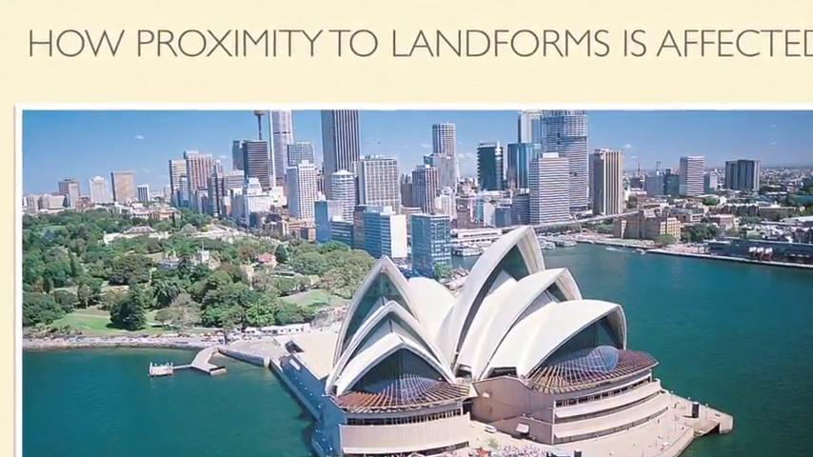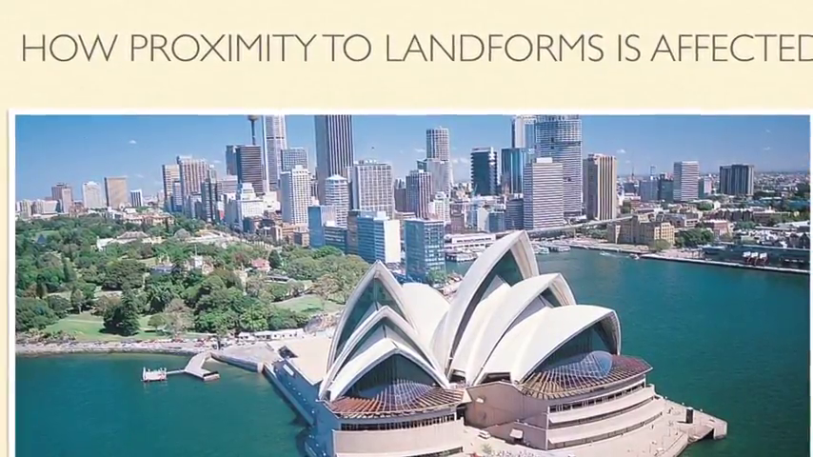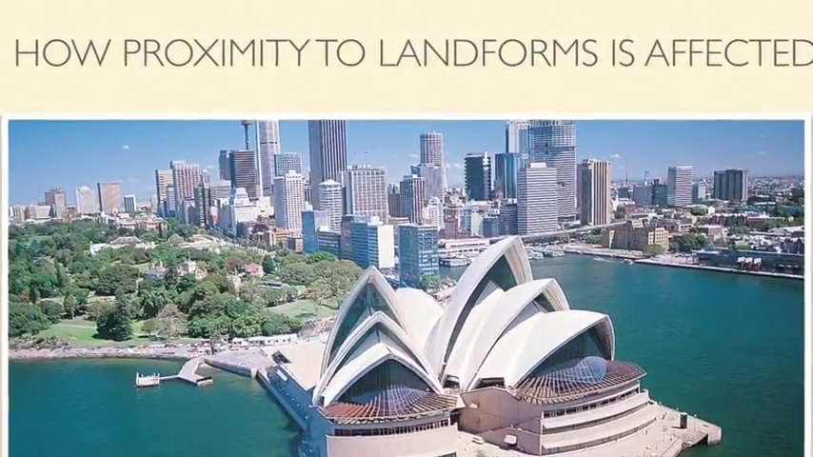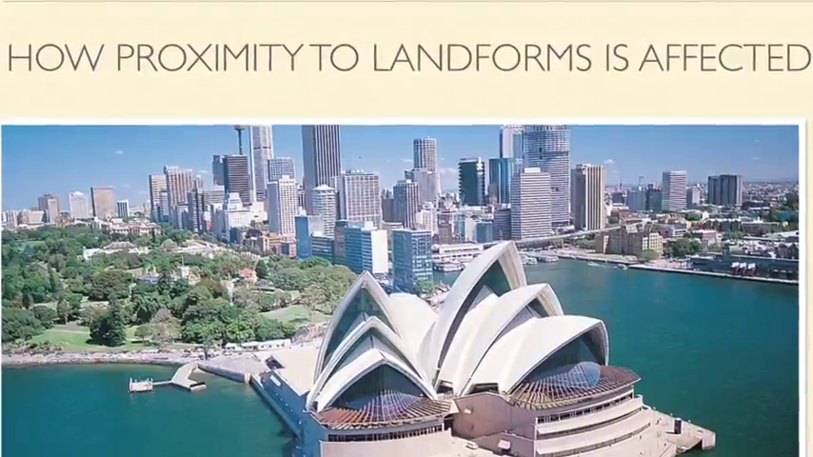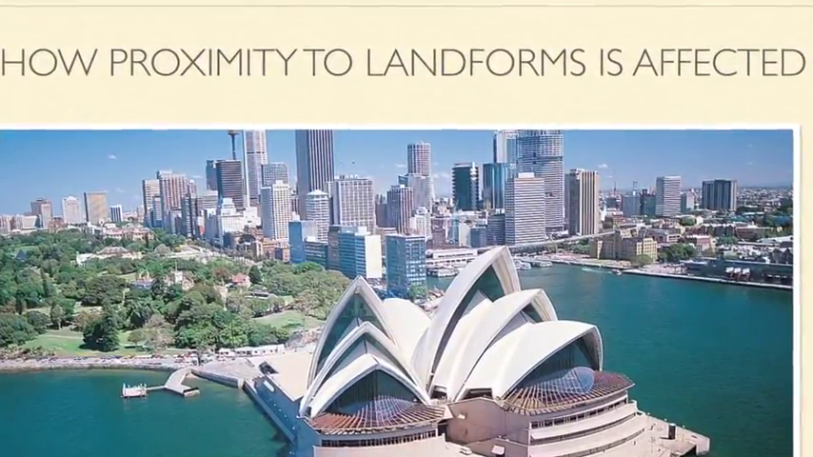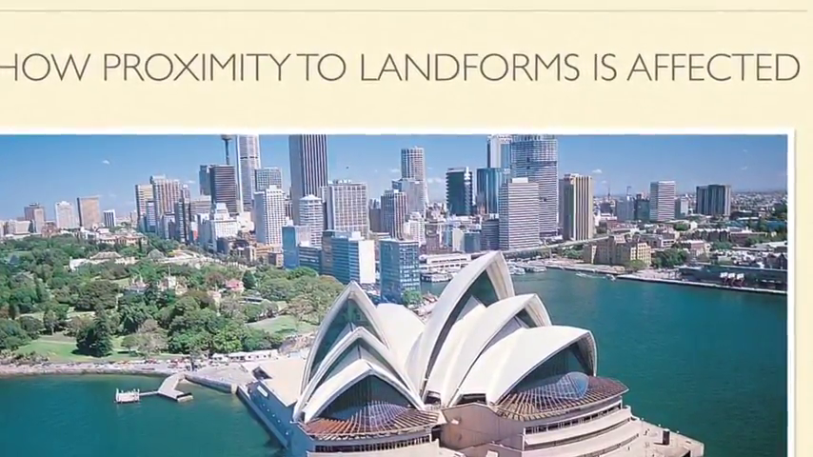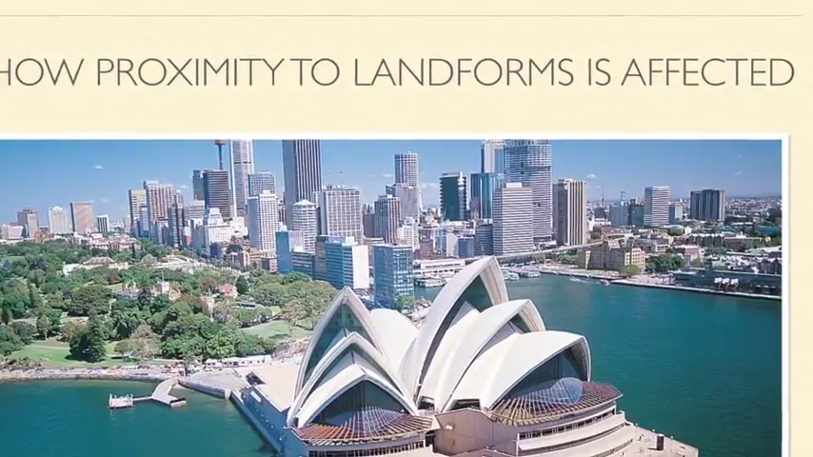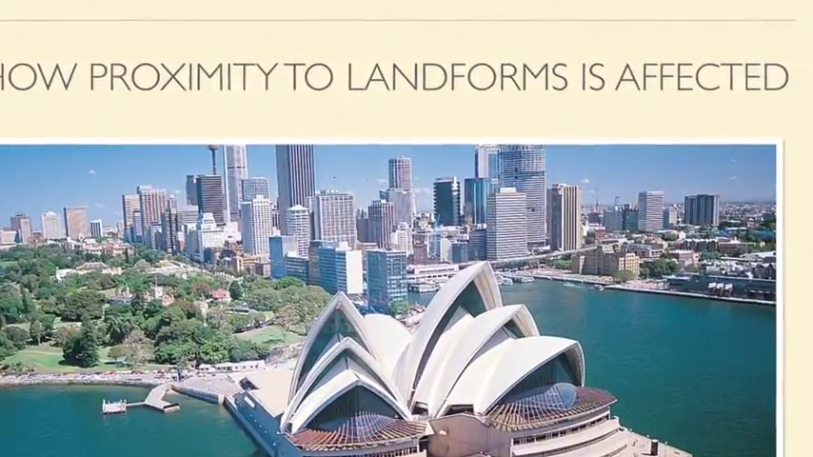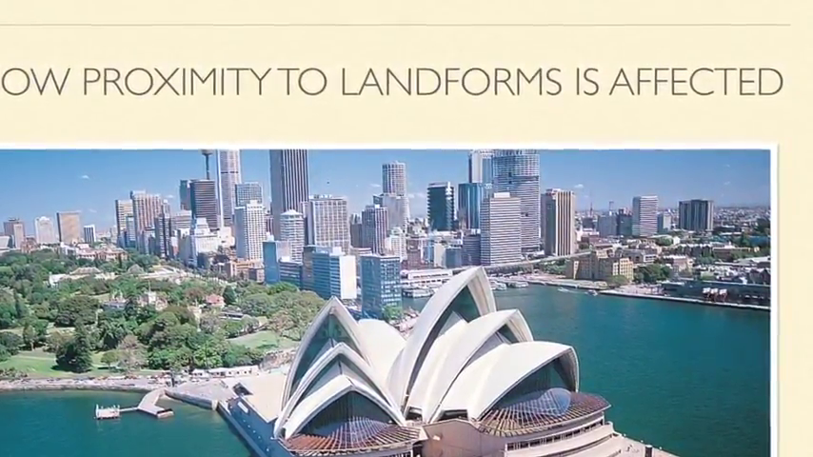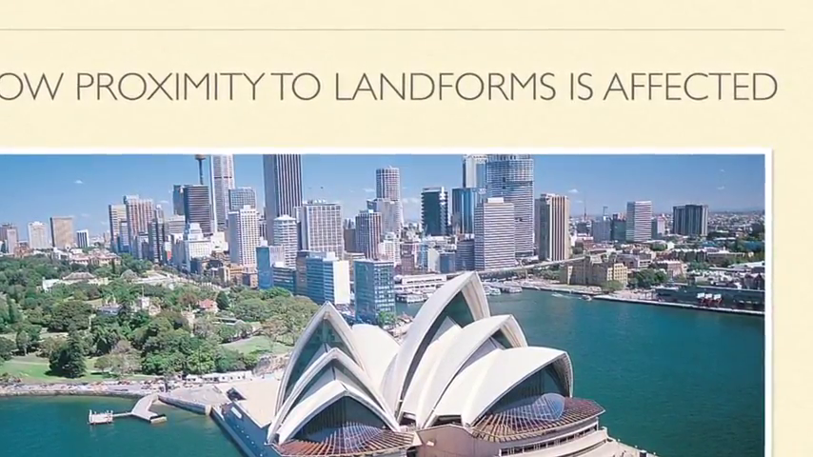Landforms affect climate by altering the wind and rate of evaporation, which can cause changes in temperature, humidity, and precipitation. Sydney's temperature has risen faster than the rest of Australia during the last century, largely because of urbanization. The metropolitan area now consists of about 3.8 million people.